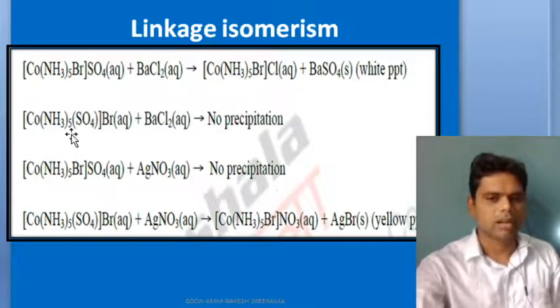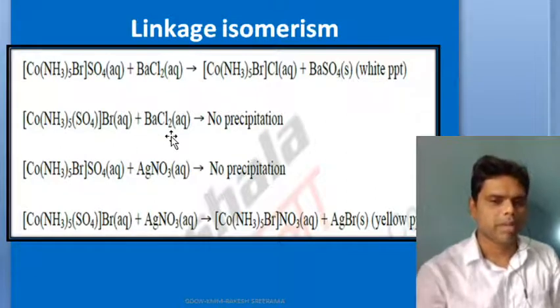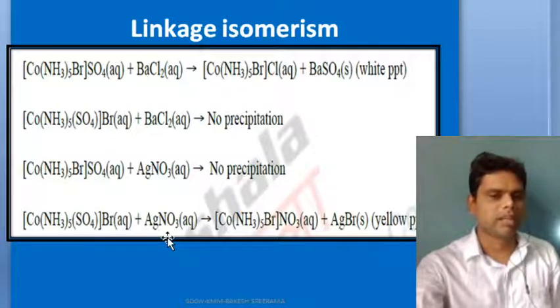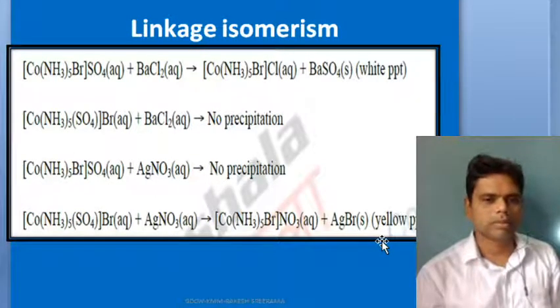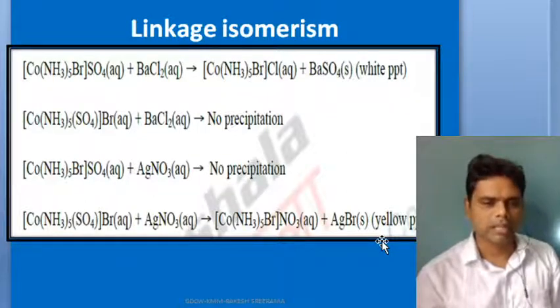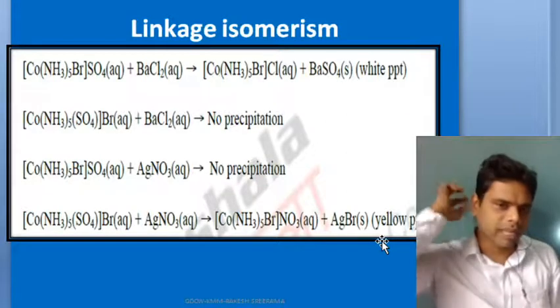And the second compound solution, when treated with barium chloride, will not produce any precipitate, but when you treat with silver nitrate, it produces a slightly yellow precipitate of AgBr, a very dim yellow precipitate of silver bromide. Okay, so though empirically both have the same constituent atoms, what are they? Cobalt, ammine, bromine, sulfate. Empirically both have the same chemical formula, but on dissolving in water, they produce what? Different kinds of ions, where we have taken aqueous solution here.